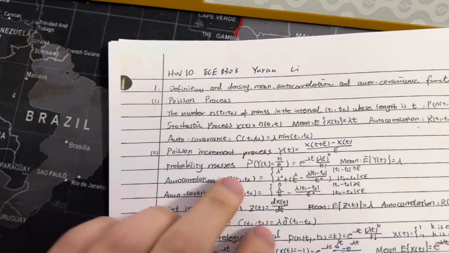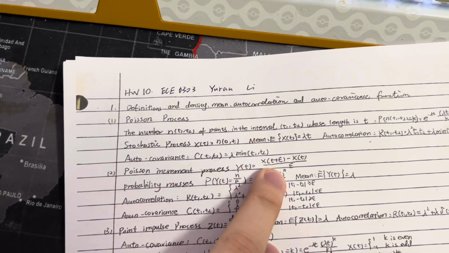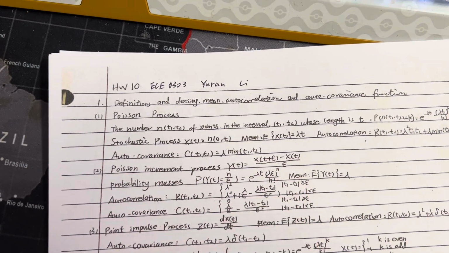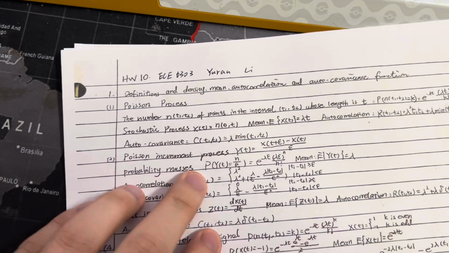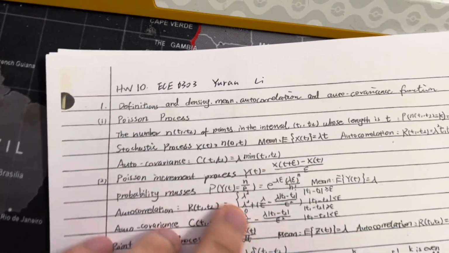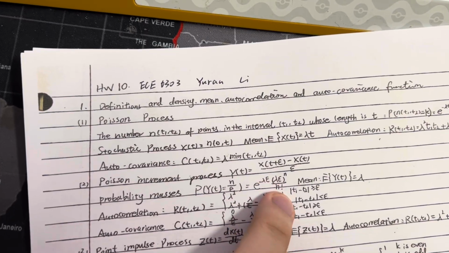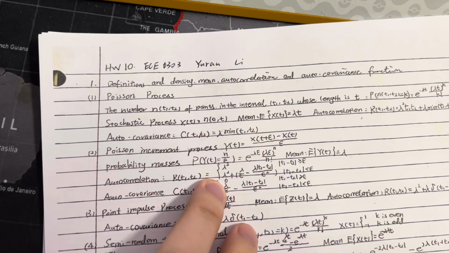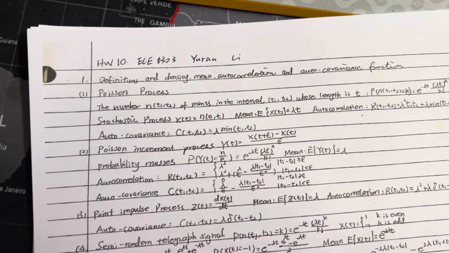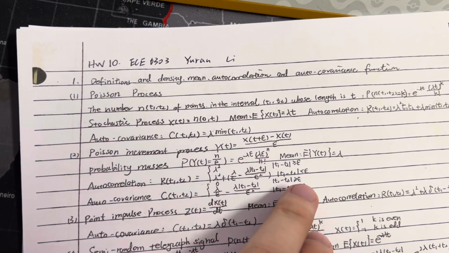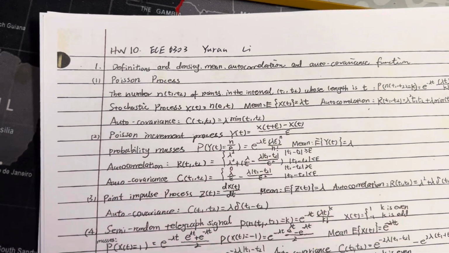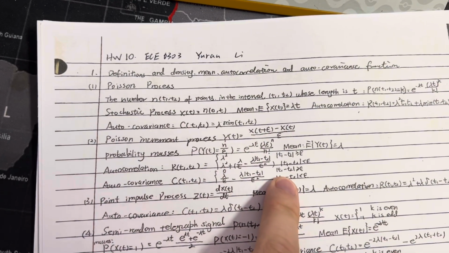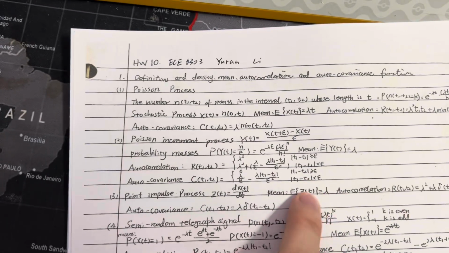The second is the Poisson increment process, Y(t) equals X(t plus epsilon) minus X(t), divided by epsilon, and the probability mass function of Y(t) is given here. Now this one has a mean here. The autocorrelation R(t1, t2) has two conditions, when the absolute value is bigger than or equal to epsilon, or less than epsilon, and the autocovariance is likewise when the absolute value is bigger than or equal to epsilon.